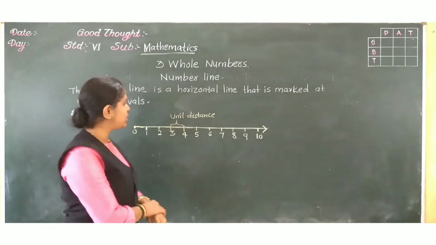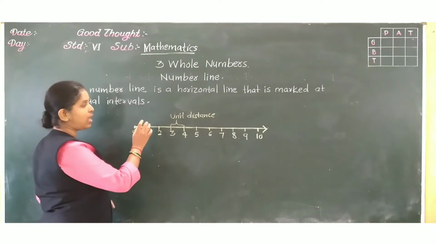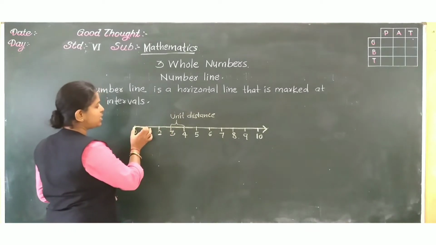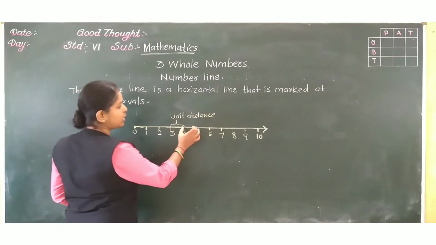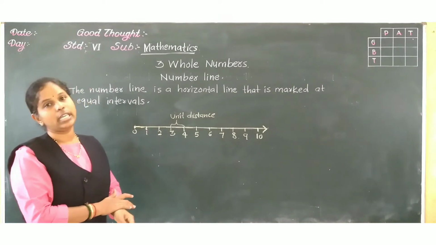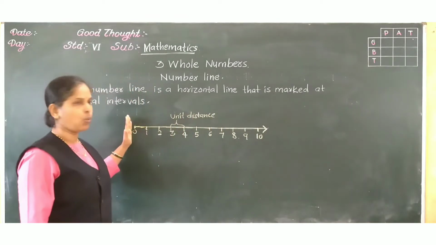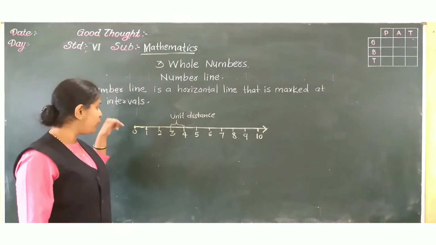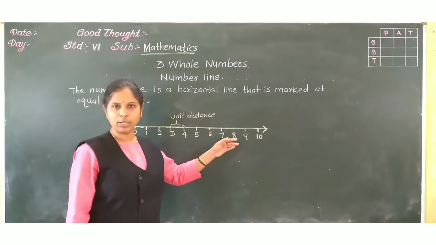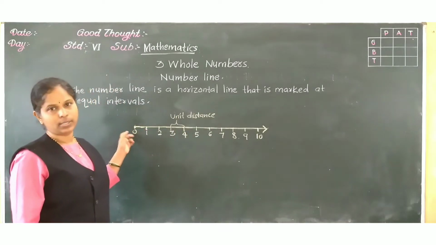The distance between 0 and 1 is considered the unit distance. It is the same everywhere, so the distance between two numbers is called the unit distance. Unit distance, why? Because it is equal everywhere. It starts with 0. Now if you see properly, 0 has successor numbers. Successor, do you know? Next numbers. But it doesn't have a predecessor.